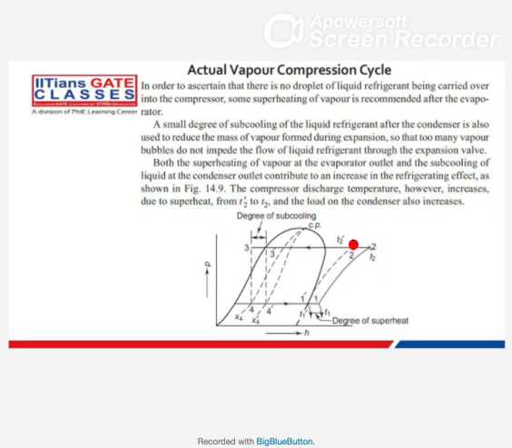In this case, the exit temperature is also increasing from T2 dash to T2. So in that way, the load on the compressor also increases.